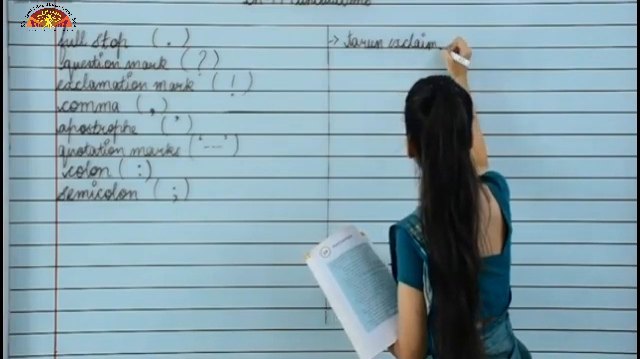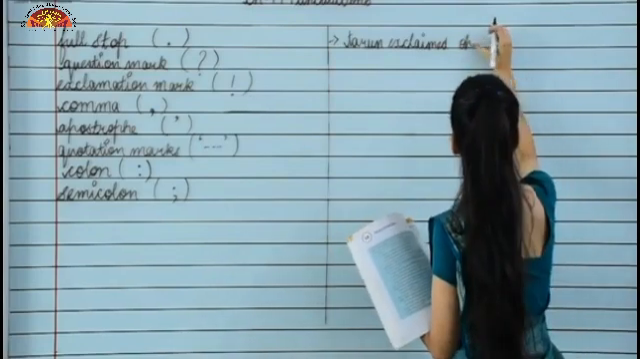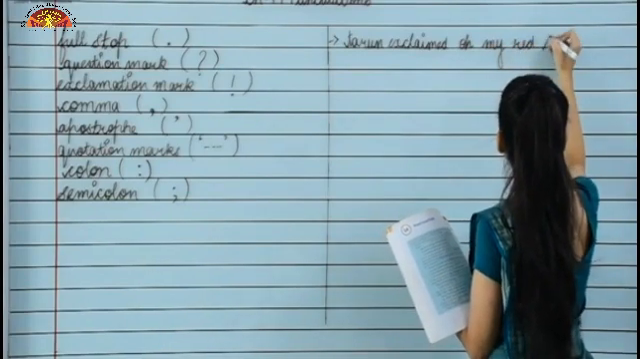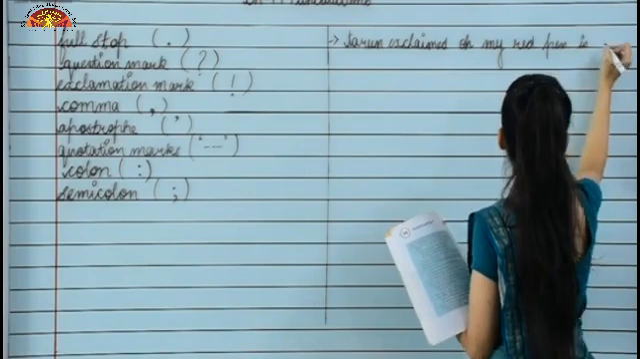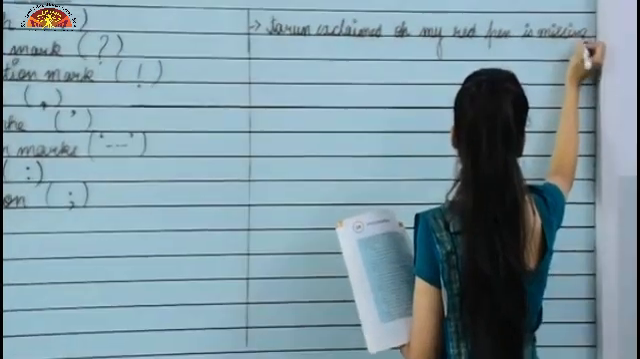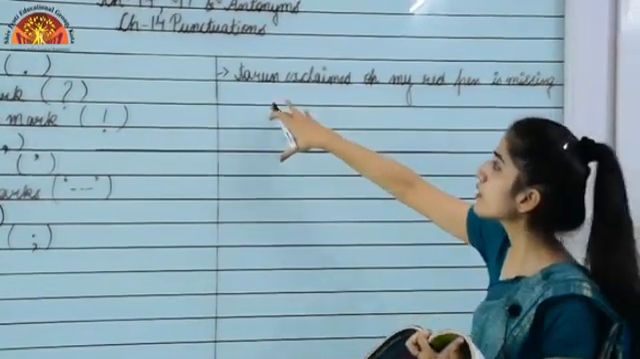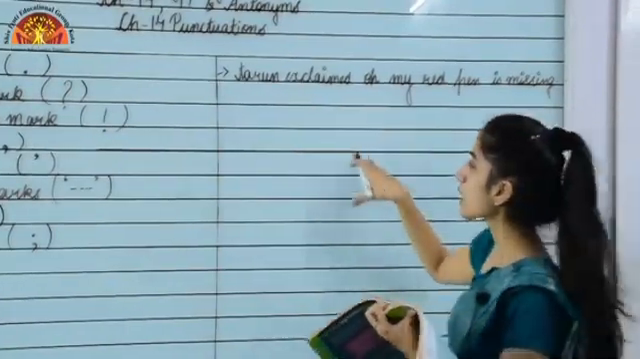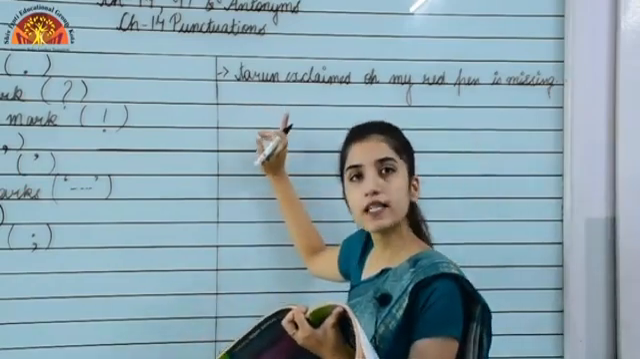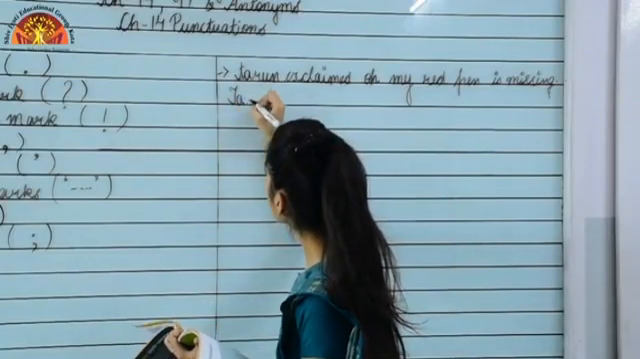Tarun exclaimed, "Oh, my red pen is missing." Okay, so what we have to do is put the correct punctuation marks over here. As I told you, a sentence will always begin with what, a capital letter. So we will make Tarun's T capital because it's the starting word.